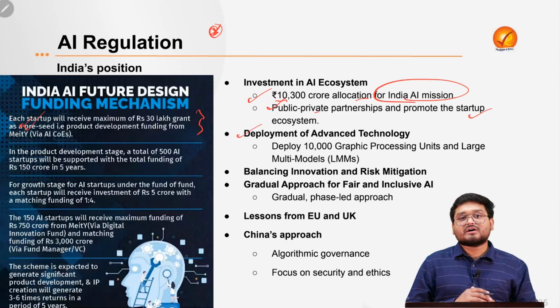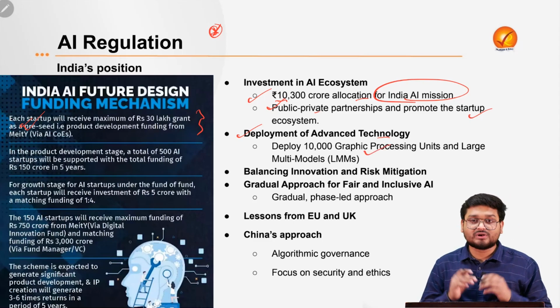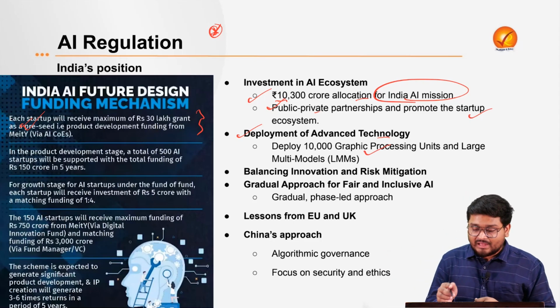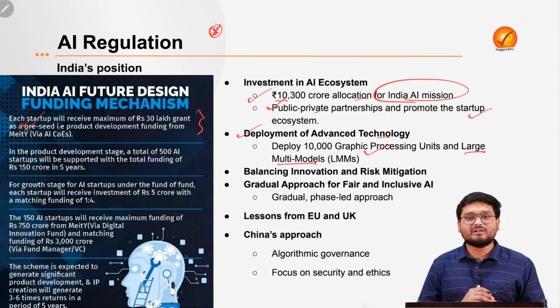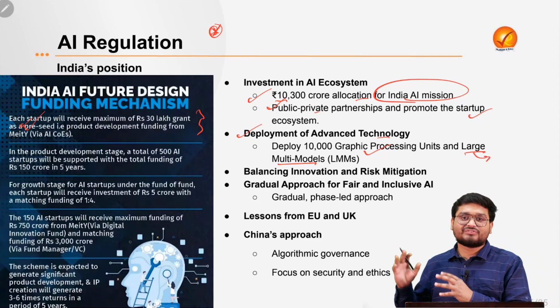The country is also focusing on deploying advanced technologies, particularly graphic processing units, which are very expensive, from NVIDIA, and also large multi-model systems, which are the basic idea of the AI ecosystem.